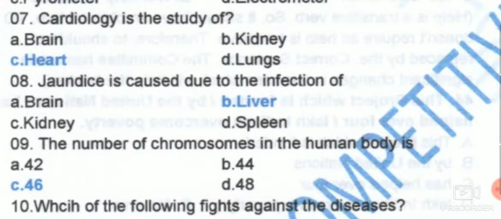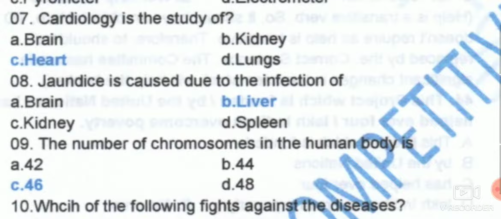Cardiology is the study of the heart. Cardio, ECG, we knew that, the ECG report, electrocardiogram. That is one type of chart where you can directly measure the heartbeat. And for the brain, we call it EEG, electroencephalogram, that is different, and this is cardio, ECG, cardiogram.